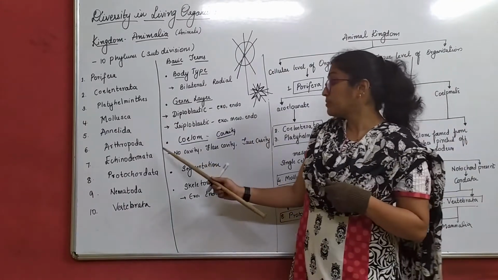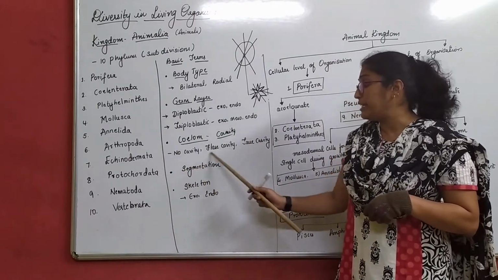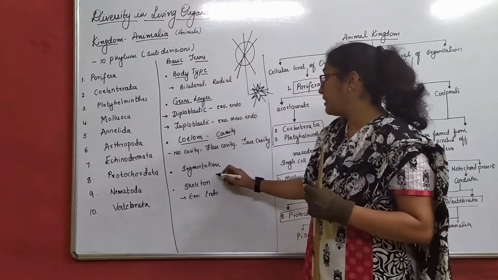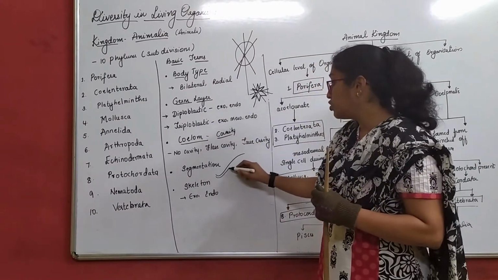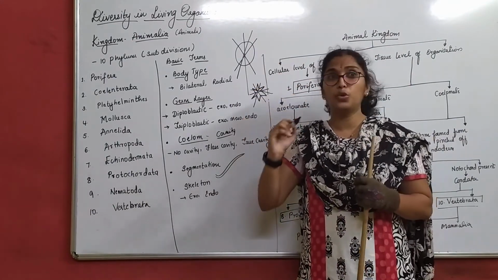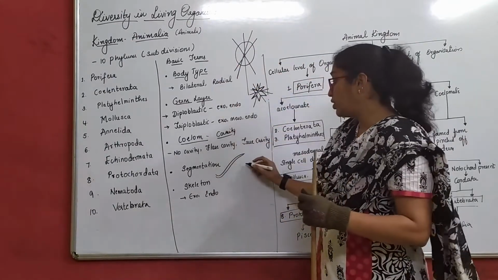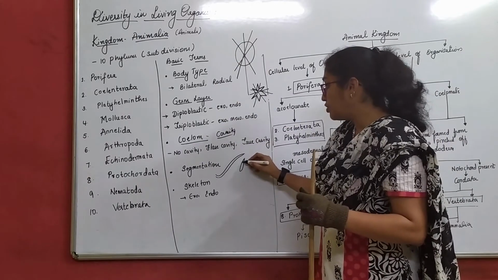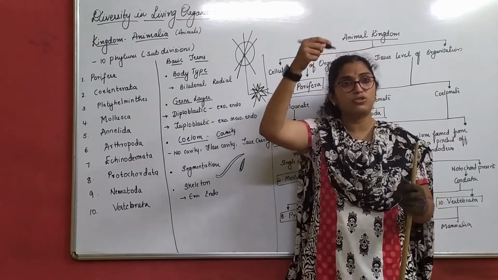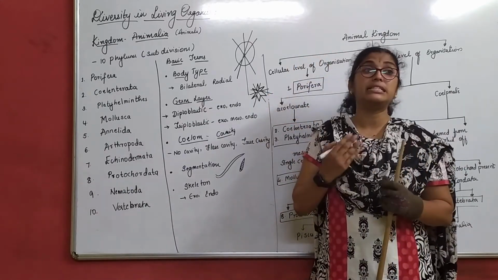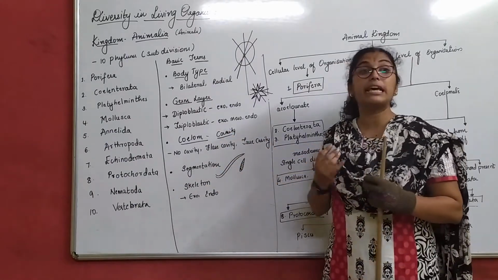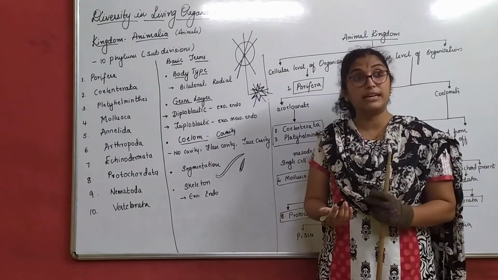We'll study that. Next, we study them based on the segmentation. Now, what is the segmentation? So, in case you have seen an earthworm, do you see any segments in earthworm? Lines or anything? No, right? It is plain. But when we see a mosquito, do you see some segments or line-like structure on them? Small line-like structure, right? That is called as segment. So, we again differentiate them in terms of segmentation. How many segments it has?